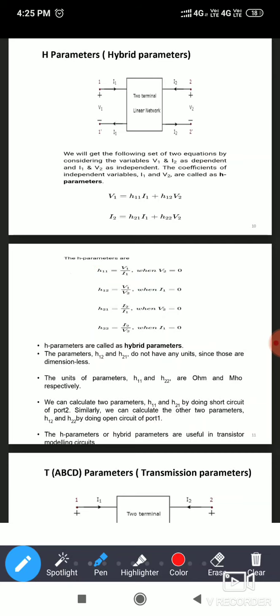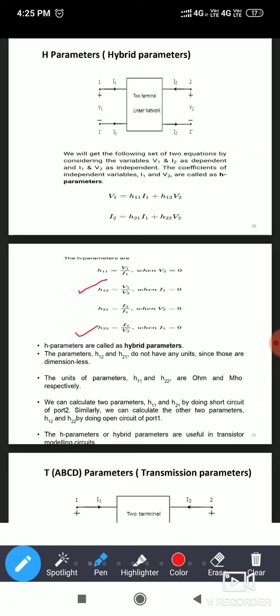Okay. Now next one, when you are putting I1 equal to 0, that means port 1 1 dash open. When you are making port 1 1 dash open, you will get two parameters H12 and H22.